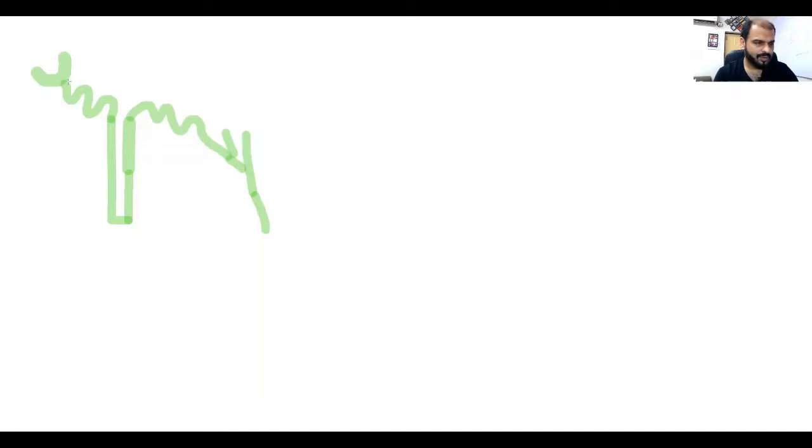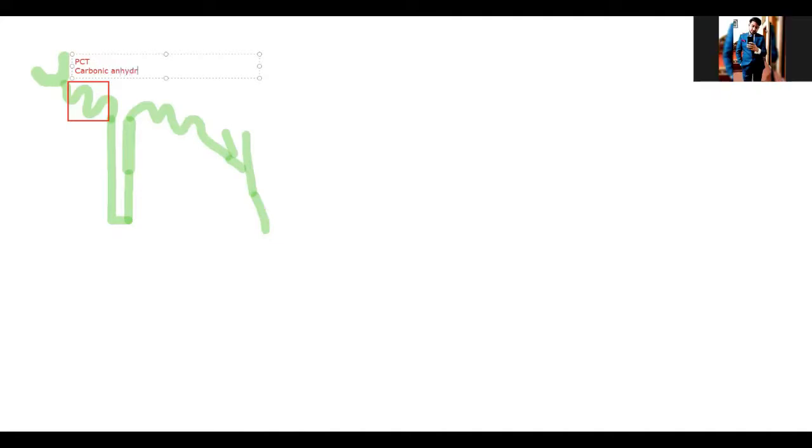The first group acts here on the proximal convoluted tubule. We'll just label it by the way. This is the PCT, and here the diuretics which act are the carbonic anhydrase inhibitors. Anhydrase inhibitors.